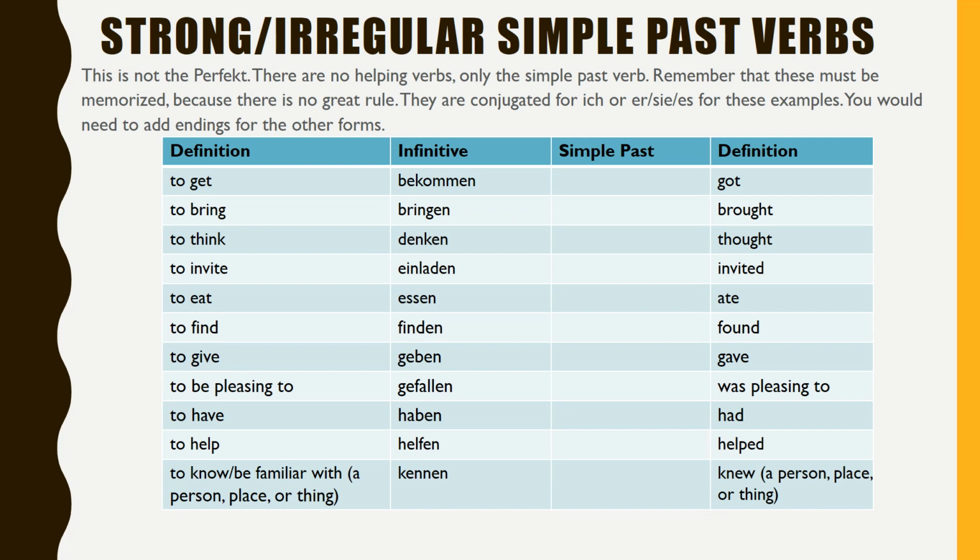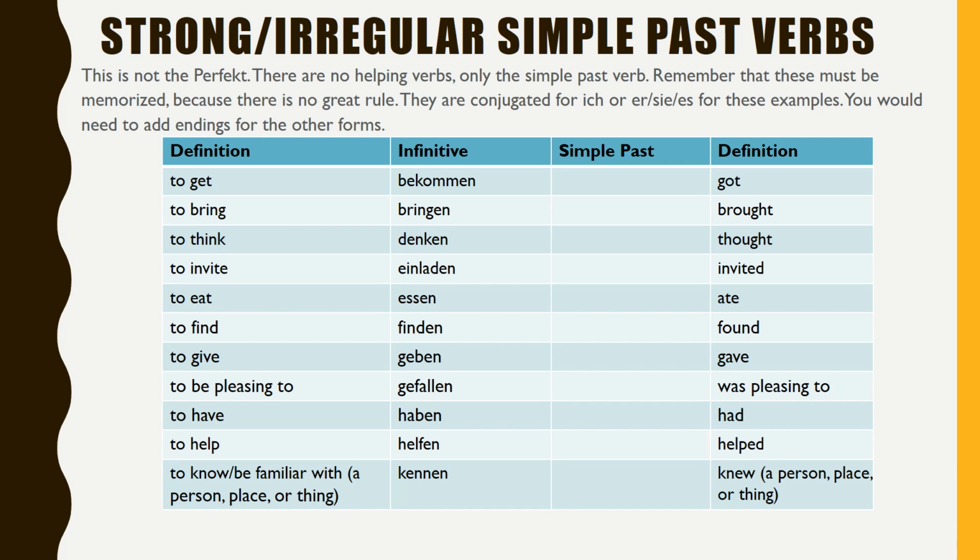This is not the perfect. There are no helping verbs, only the simple past verb. Remember that these must be memorized because there is no great rule. They are conjugated for ich or er/sie/es for these examples. You would need to add endings for the other forms.